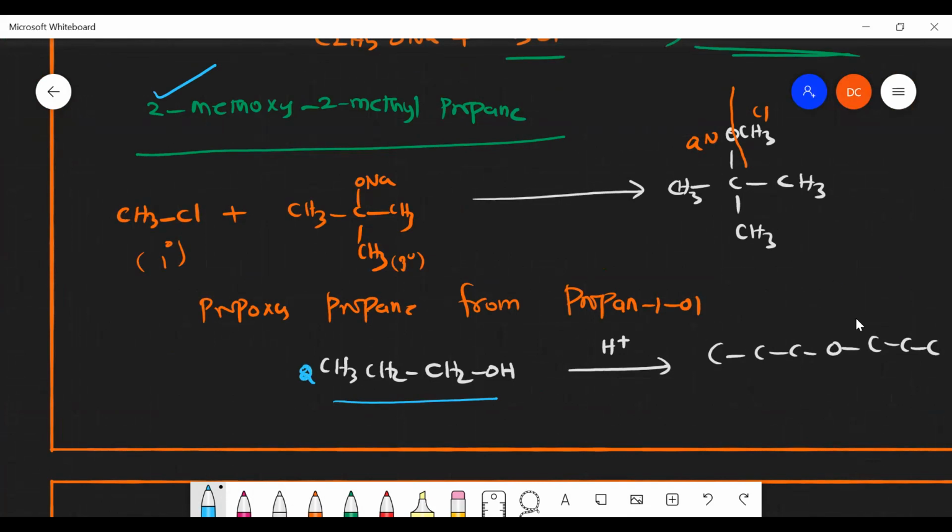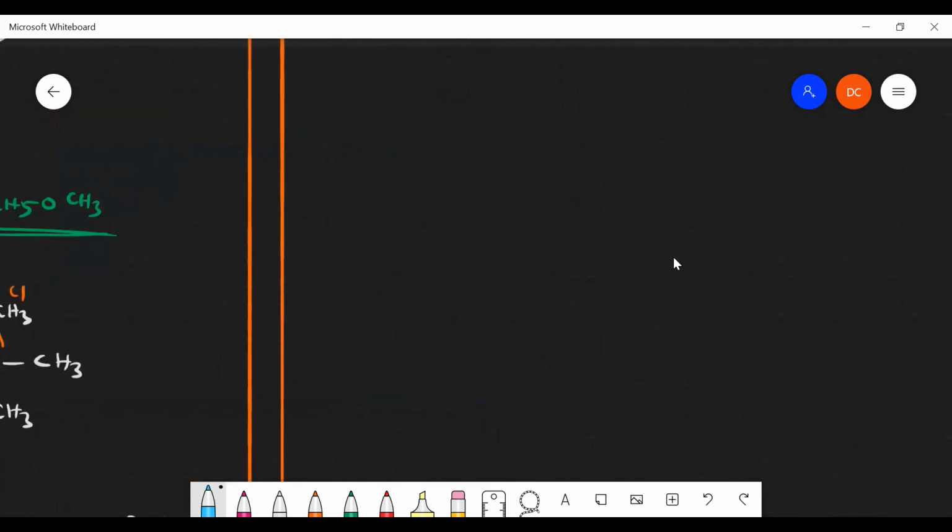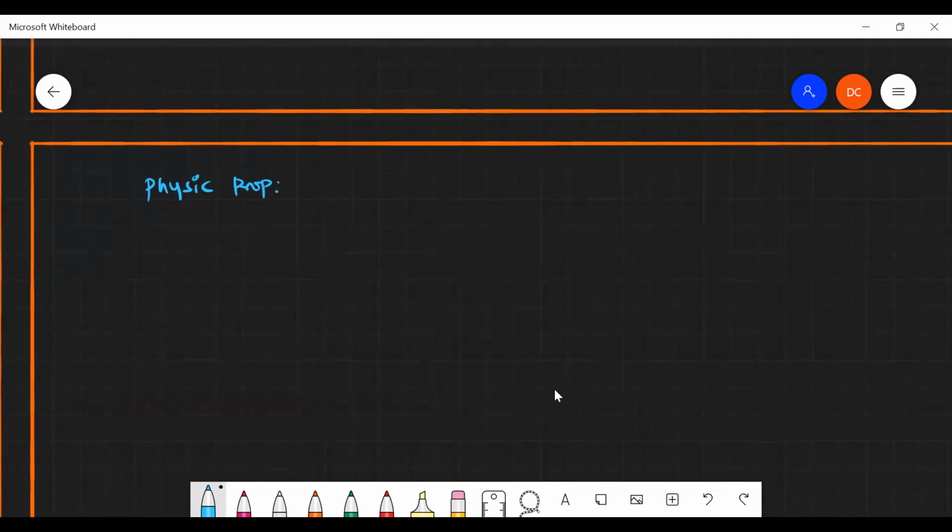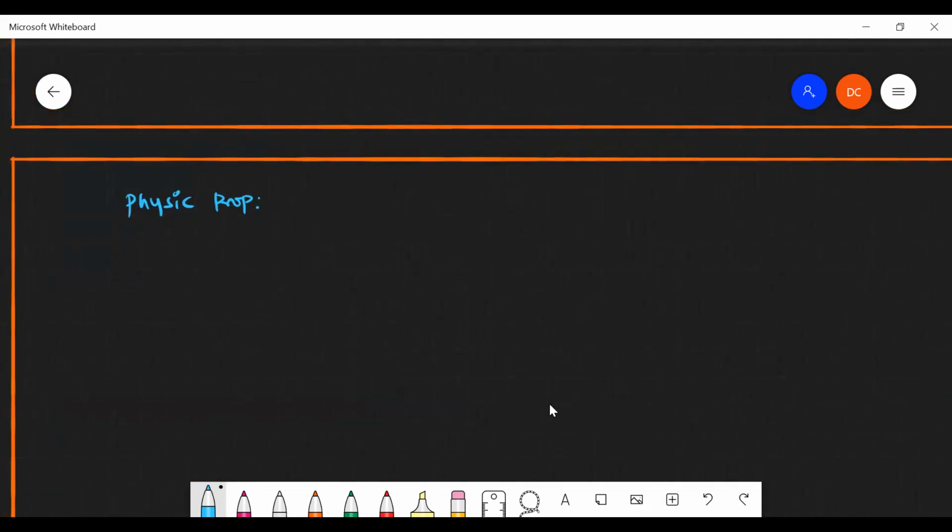Right. 2 molecules we have to take, because in organic reactions balancing is not important, but in the case of P block elements, we have to balance properly.